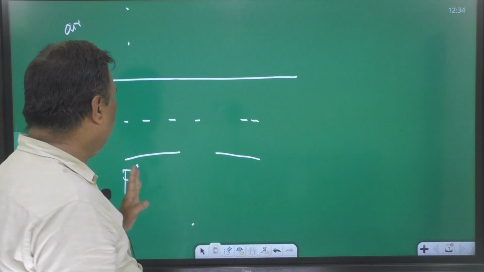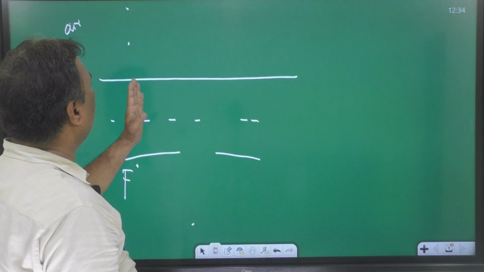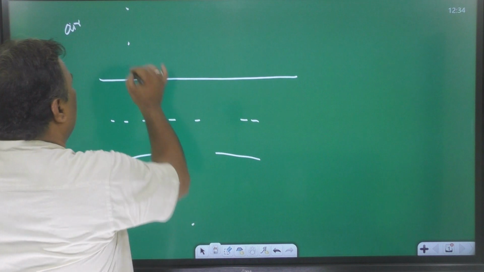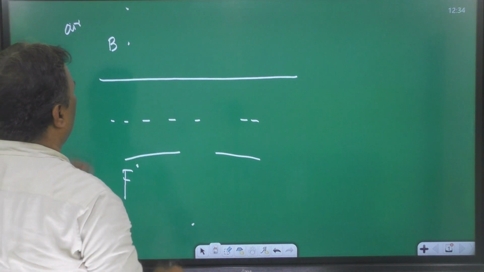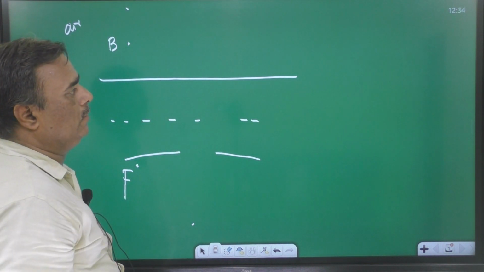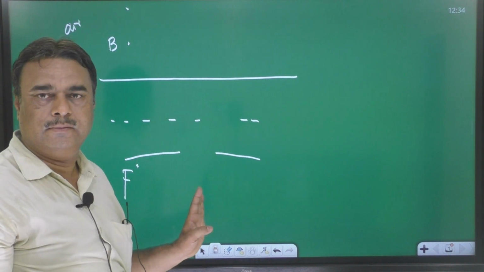I mean fish is moving upward normally and bird is moving vertically downward. There are two possibilities.